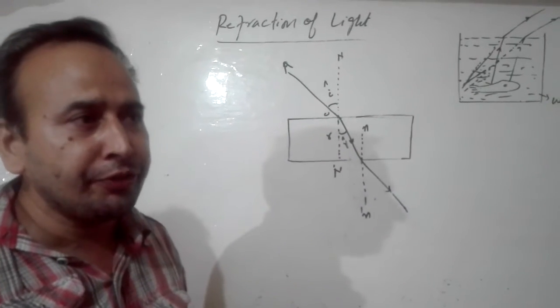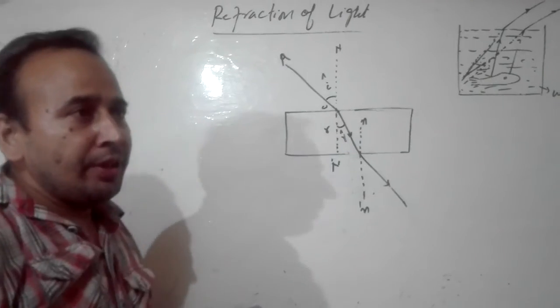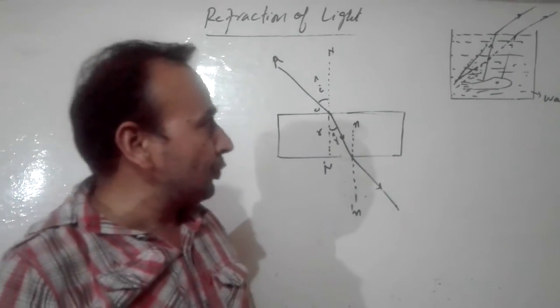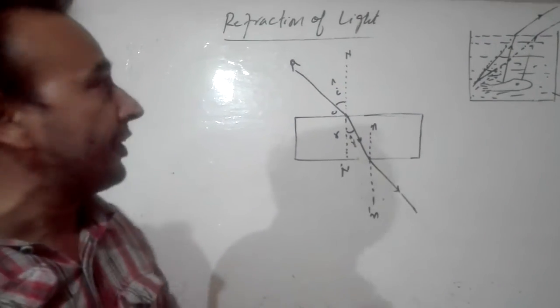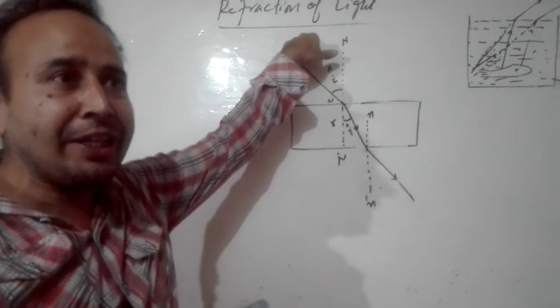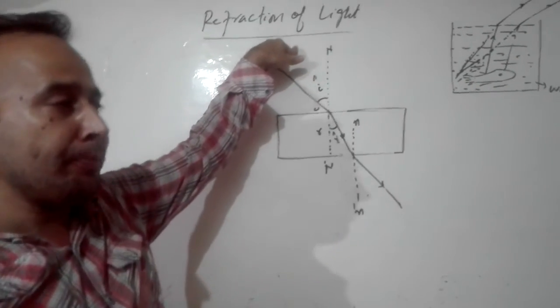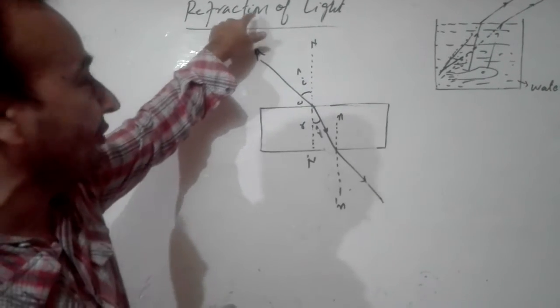Next topic which we are going to study today is about refraction of light. I think you must have studied it in your previous classes. First of all, you should know what is meant by refraction. Refraction means to pass through. If a light ray passes from one medium to another medium, then that phenomenon is known as refraction.